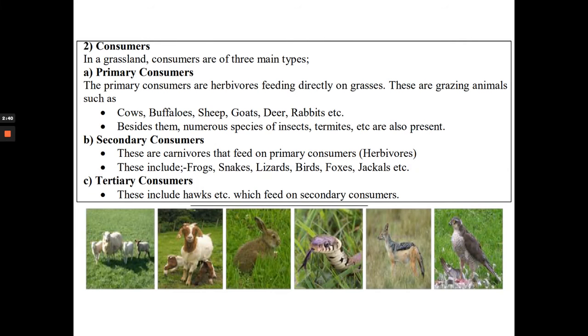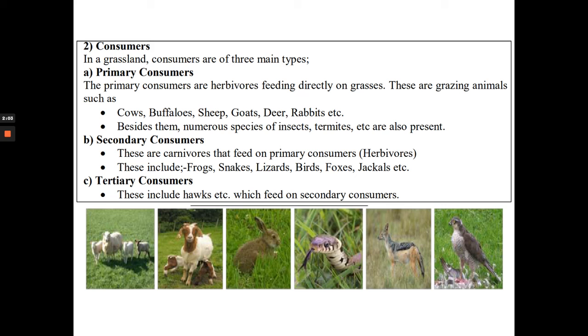And the consumers in a grassland are of three main types: primary, secondary and tertiary consumers. Primary consumers feed directly on grasses. These are grazing animals such as cows, buffaloes, sheep, goat, deer, rabbit, etc. Besides them, numerous species like insects, termites, etc. also are present. And the secondary consumers are the carnivores that feed on primary consumers.